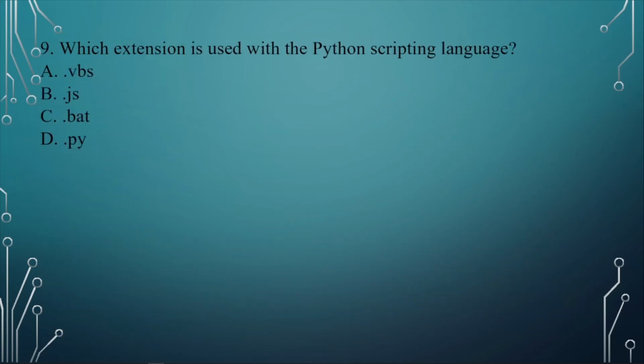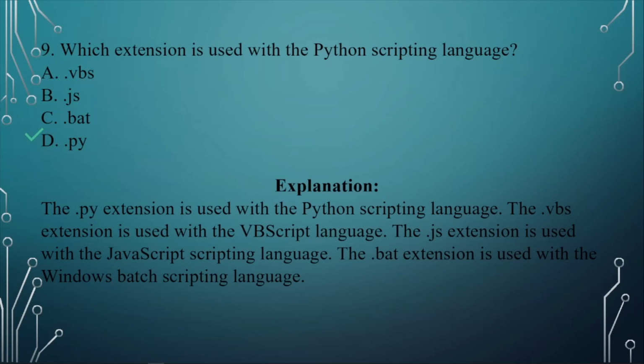Question number 9. Which extension is used with the Python scripting language? A. .vbs, B. .js, C. .bat, D. .py. This should be a slightly easy question. The answer is D. .py, because Python starts with py.